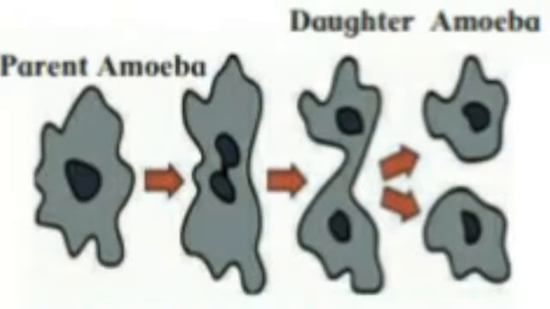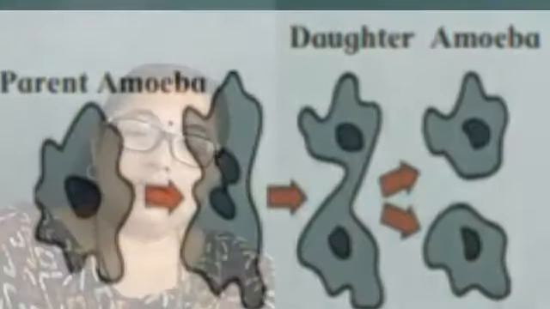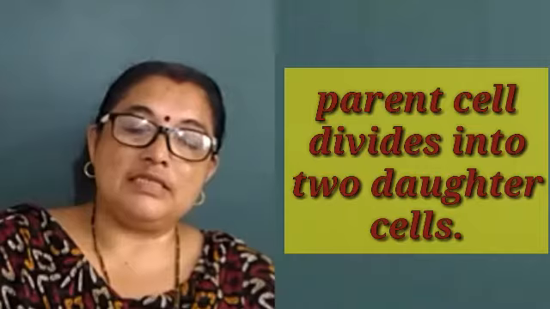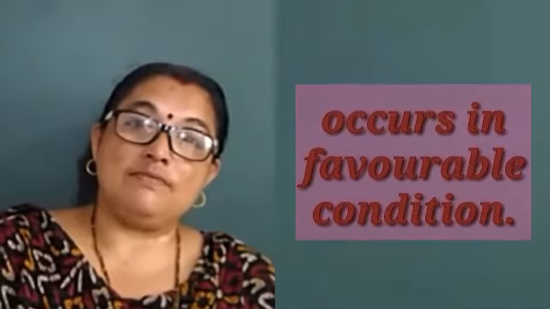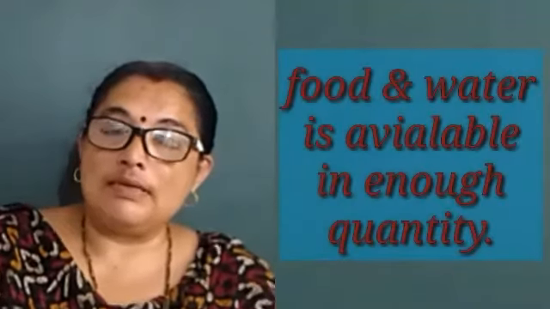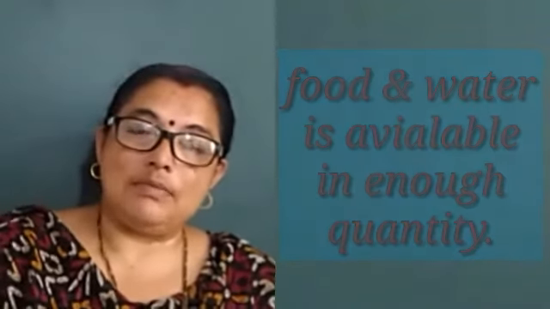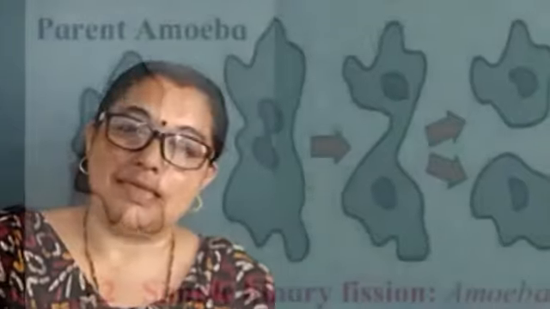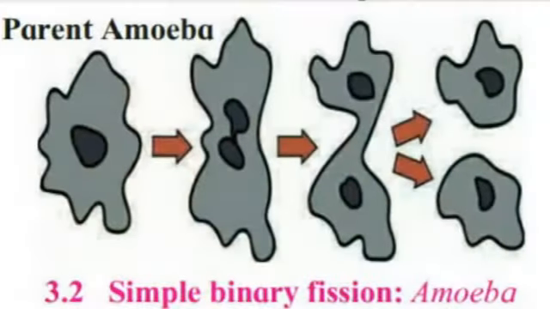Now as amoeba doesn't have a proper shape, it reproduces by simple binary fission. Now what is this simple binary fission? The actual parent cell gets divided into two cells in favorable condition. Favorable condition means when food is available in enough and more quantity, water is available in plenty, at that time this type of reproduction takes place.